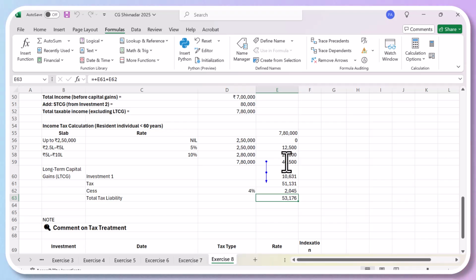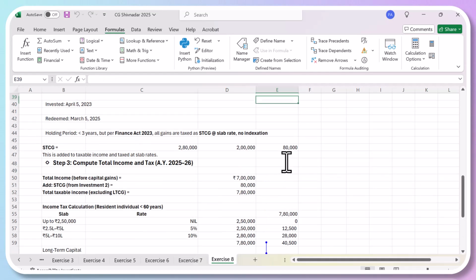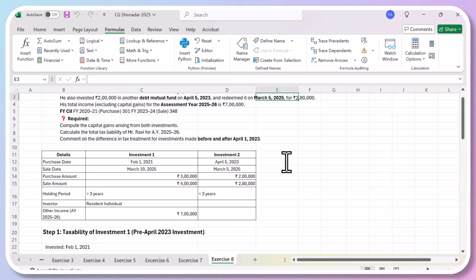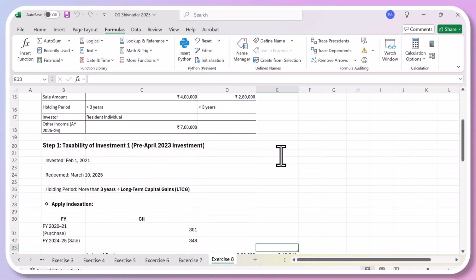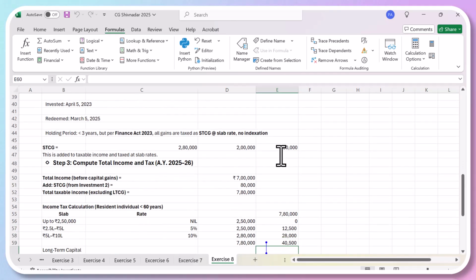If you go back to the question and read it: compute the capital gain arising from both the investments. We have done that. Calculate the tax liability of Mr. Ravi for assessment year 25-26. We have done that. Comment on the difference in tax treatment for investment made before and after 23, which is given right at the bottom. Pranav, can you read this at the bottom? Comment on tax treatment.